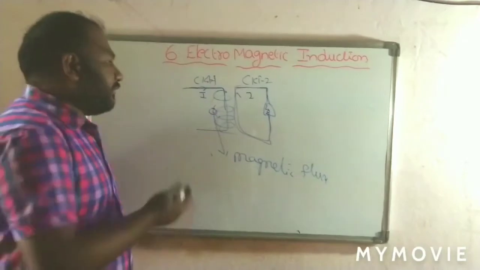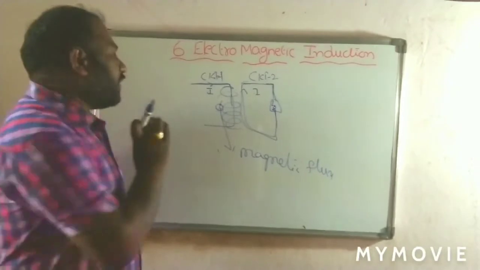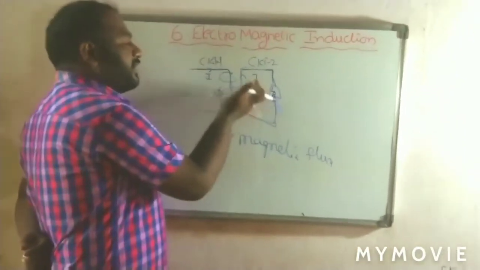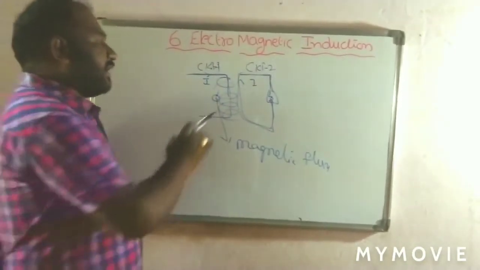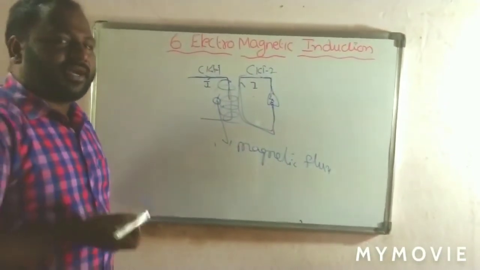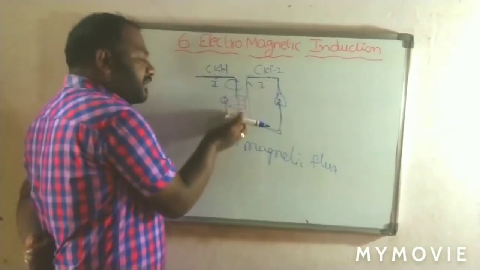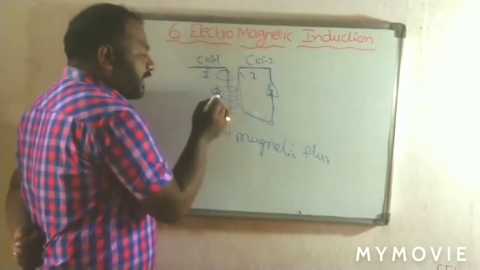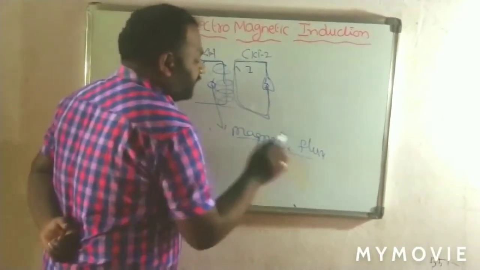Next we define it. We can take the correct definition, but you have to know what induction is. Induction is nothing but when a circuit is placed under the influence of the magnetic field of another circuit, then a current flows through that circuit. That process can be called induction. Here circuit 2 is placed under the influence of the magnetic field of circuit 1, then current is flowing. In the induction process the main term is magnetic flux.